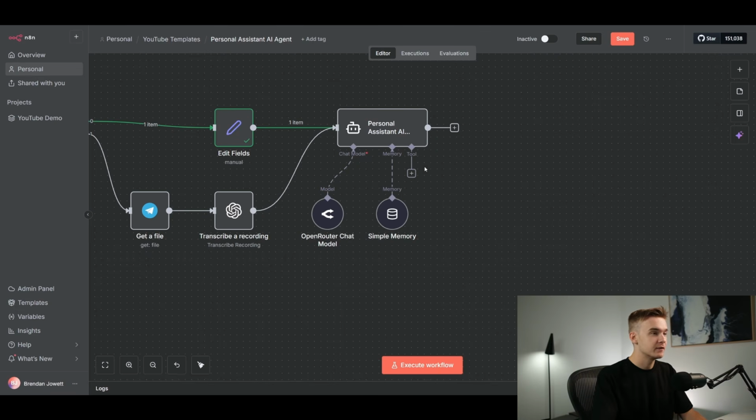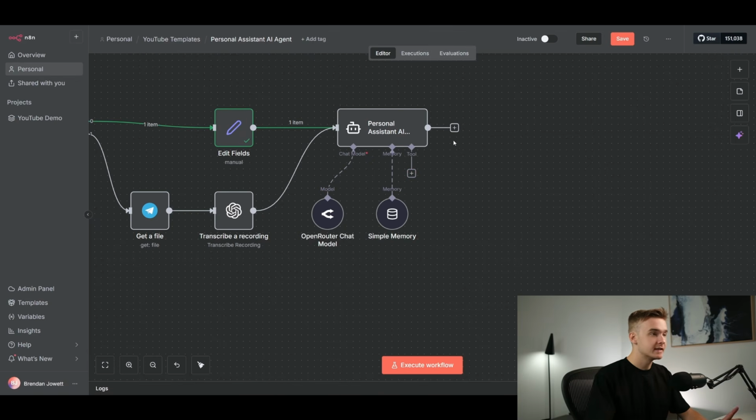Next, we have to configure our tools. Now I'll jump back into this in just a second. I will complete the entire flow and then jump back into the tools. Obviously the tools are going to be the main juice, the main part of this entire agent setup. This system is going to be a multi-agent system. So I'm not just going to be building out some workflows to communicate with, but we're going to be building out other agents in other flows and workflows that we're going to call to, as you saw in the demo. And we're going to be able to do that all from the tool call.